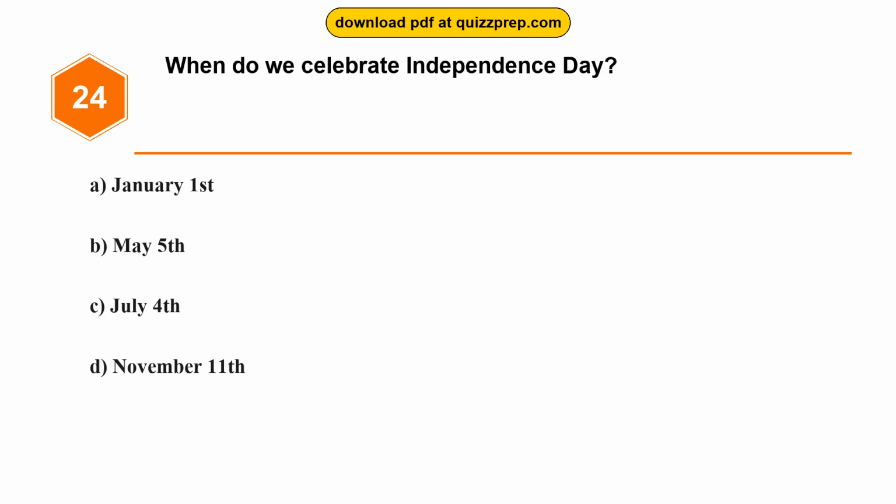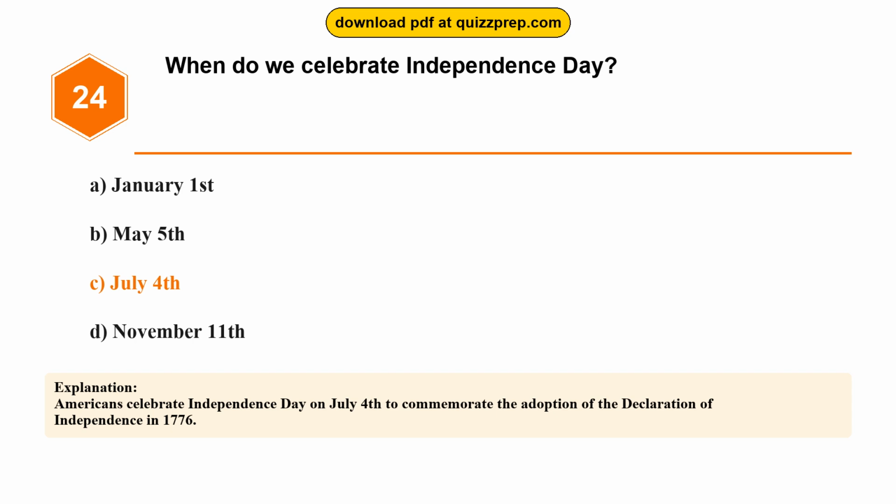Question 24. When do we celebrate Independence Day? Option A, January 1st. Option B, May 5th. Option C, July 4th. Option D, November 11th. The correct answer is option C, July 4th. Americans celebrate Independence Day on July 4th to commemorate the adoption of the Declaration of Independence in 1776.